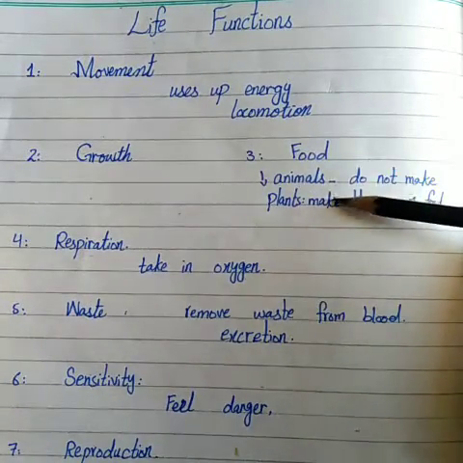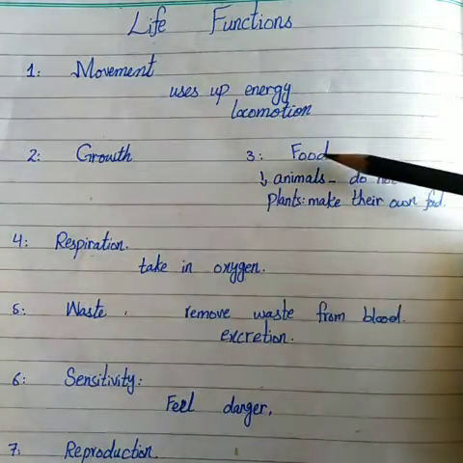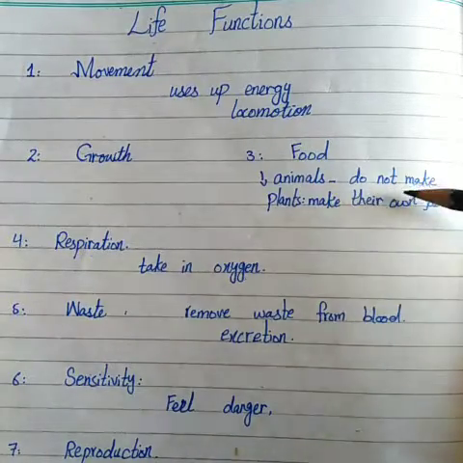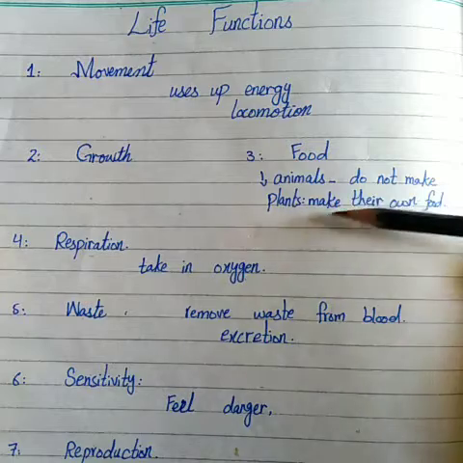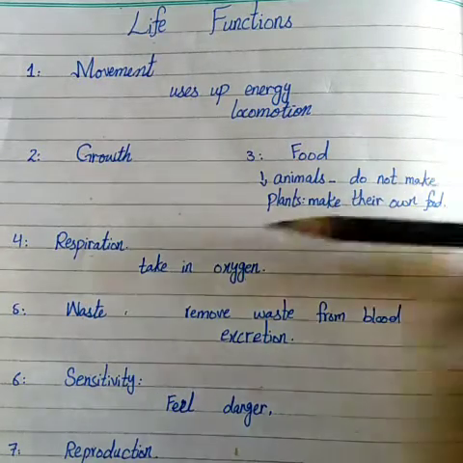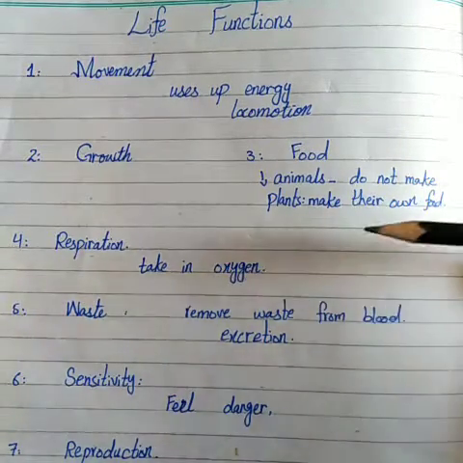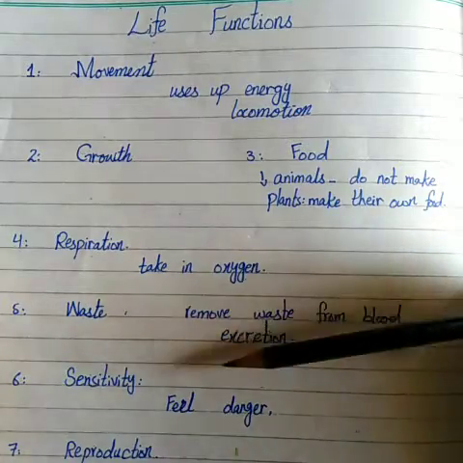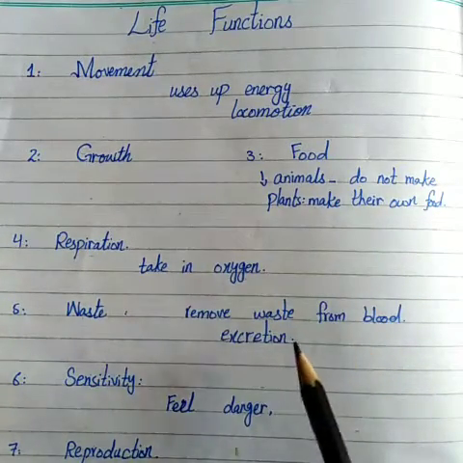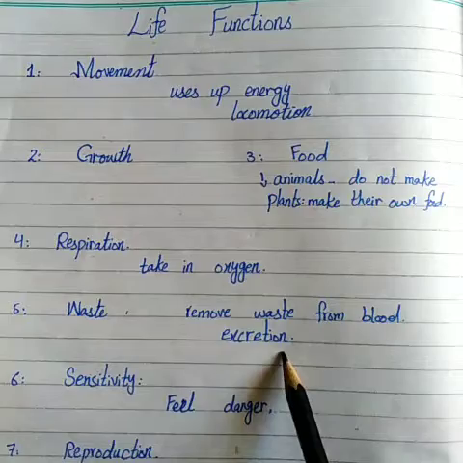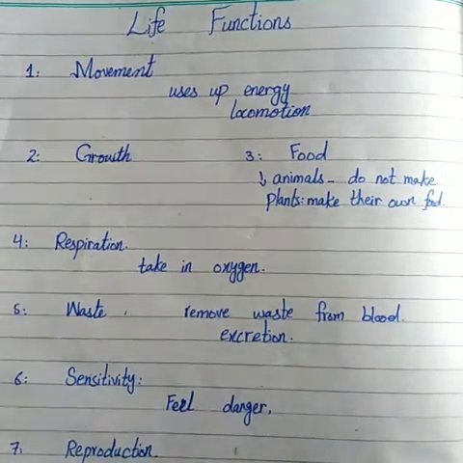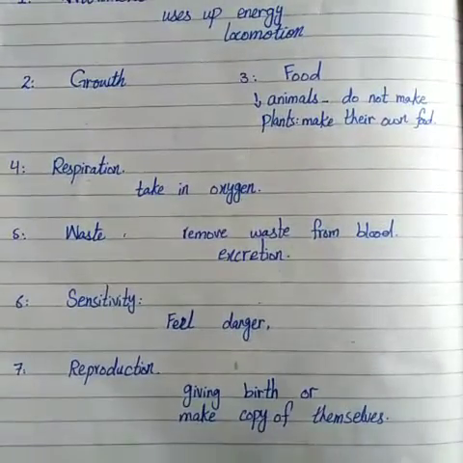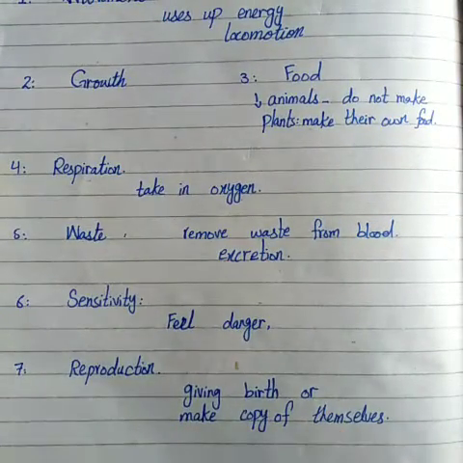Growth. Food means make food: animals do not make food for themselves and plants make food for themselves. Respiration means take breath or take in oxygen. Waste, remove waste from blood. This process is called excretion. Sensitivity, feel danger. And reproduction, giving birth or make copy of themselves.